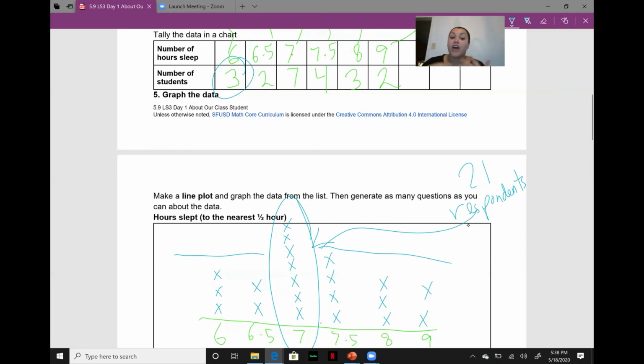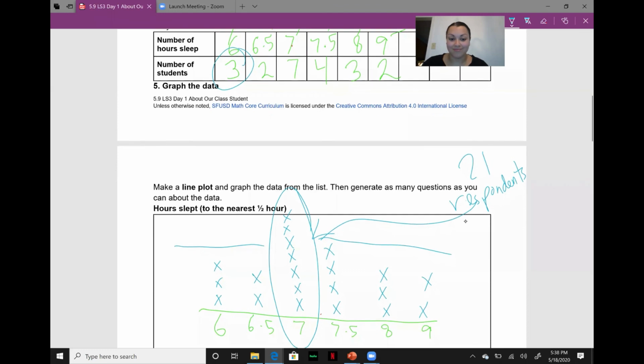So let's take another minute to look at this data and think about what we notice, what we wonder, and what sort of questions could we ask from this data?